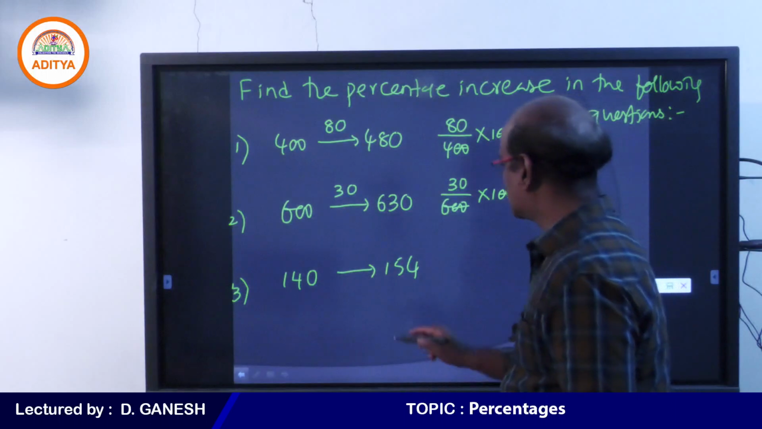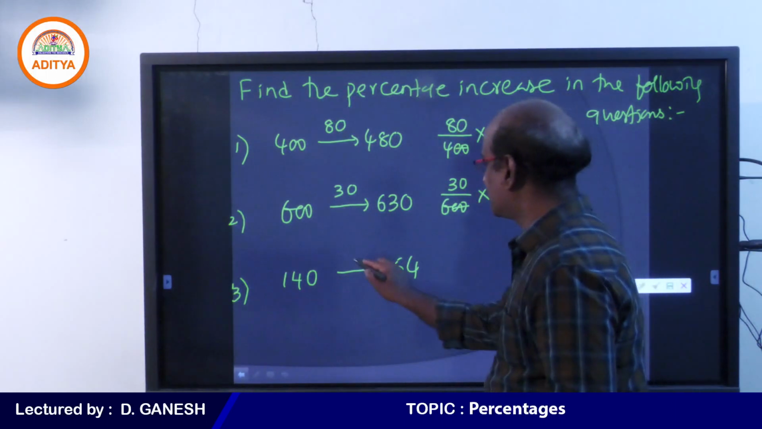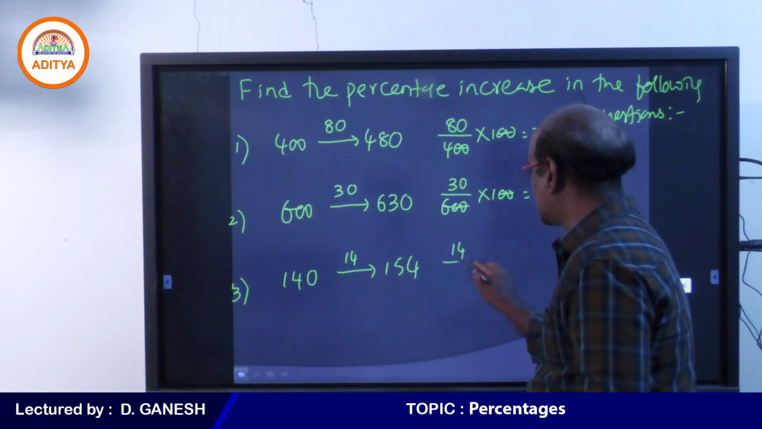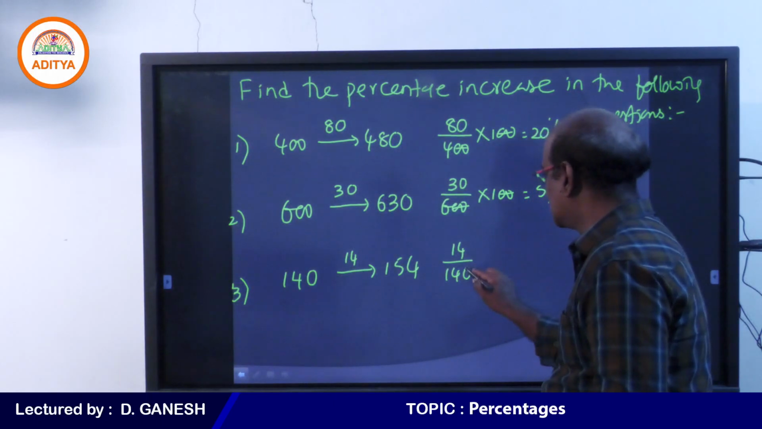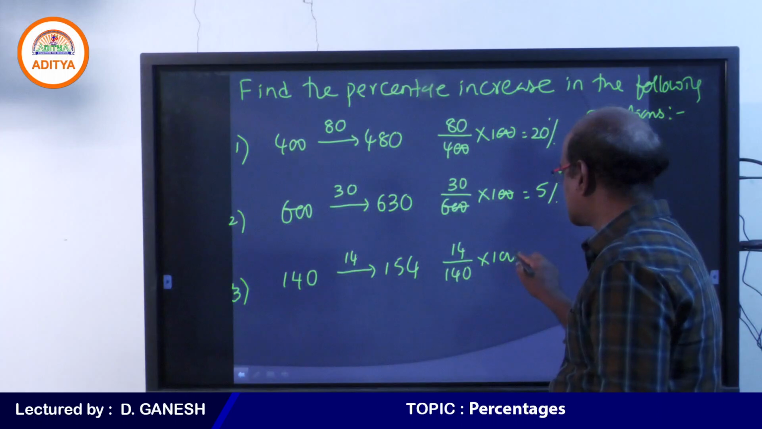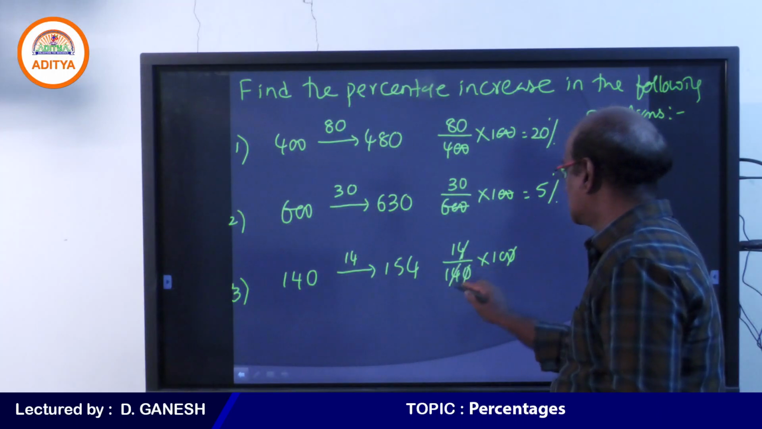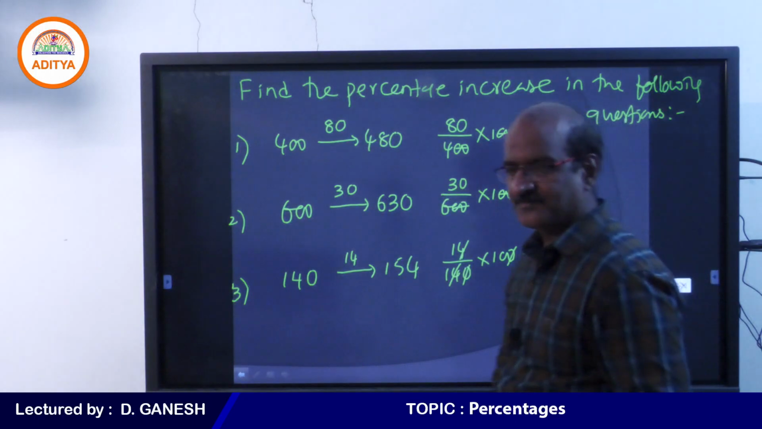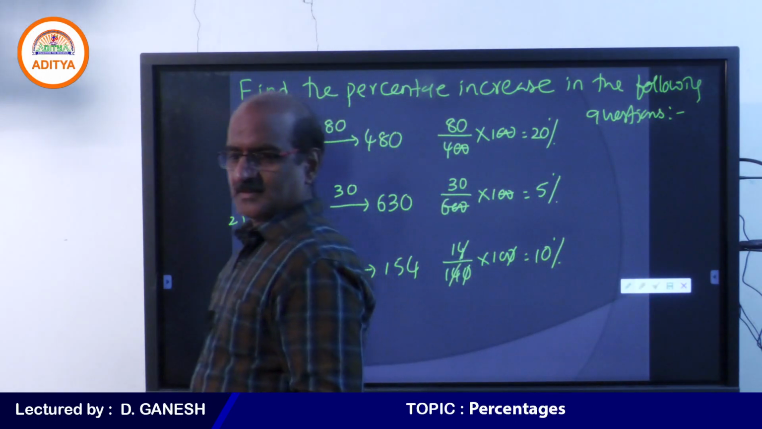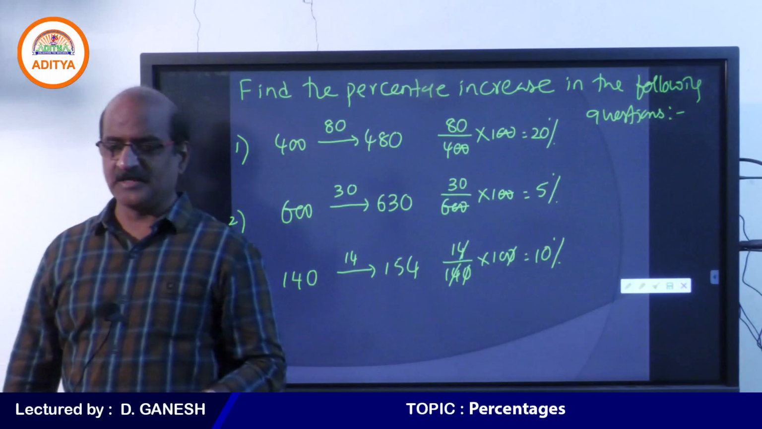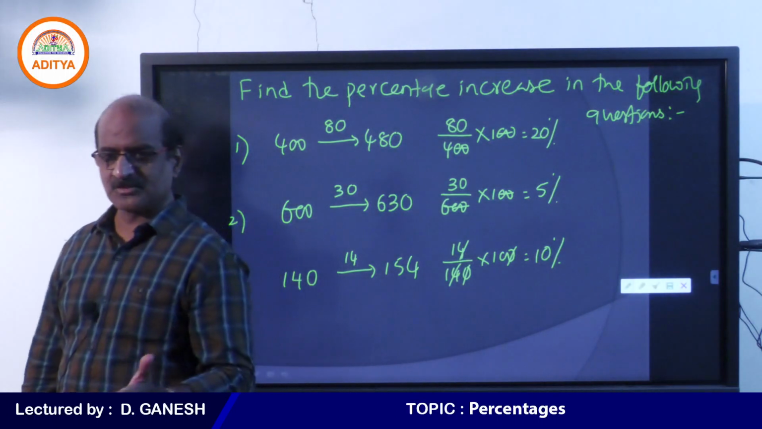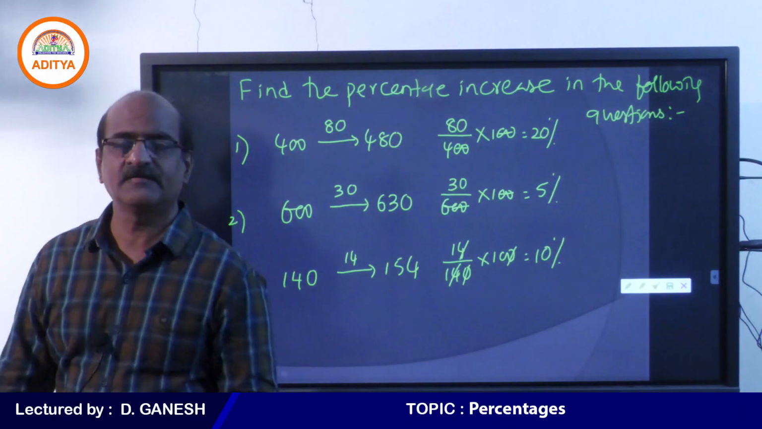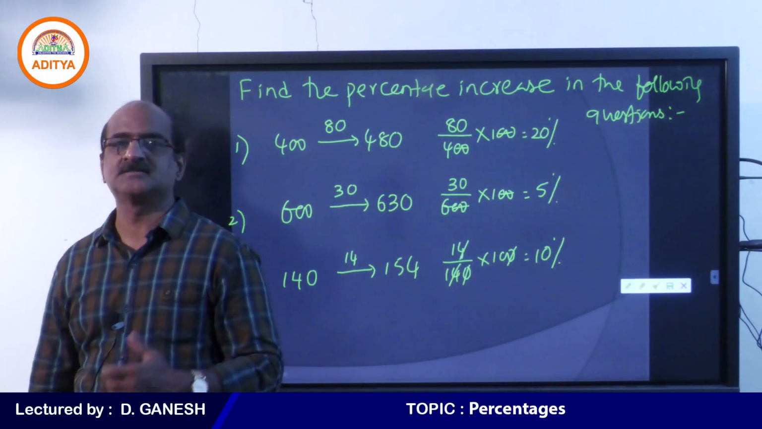Look at the next one. 140 becomes 154, so there is an increase of 14. 14 is the increase out of 140. When it comes to percentage, multiply by 100. So there is a percentage increase of 10%. So 5% and 10%. Very good, I appreciate that. This is what we call the percentage increase.